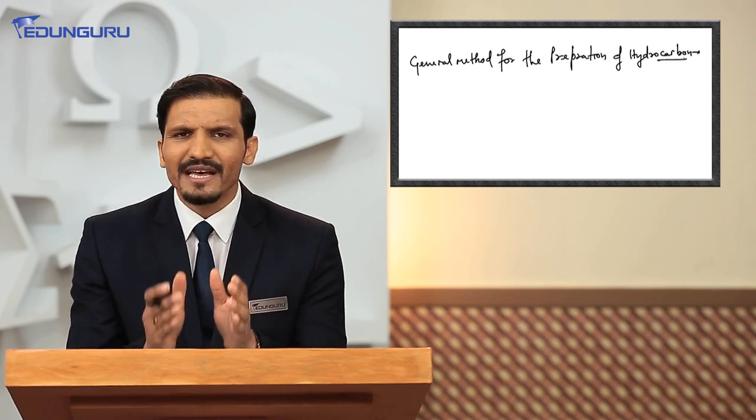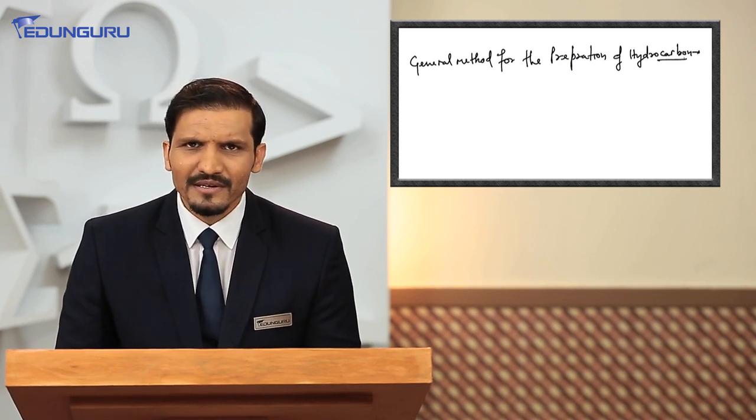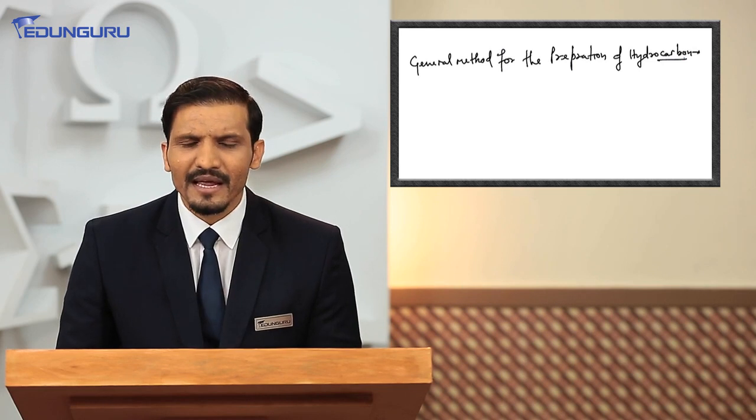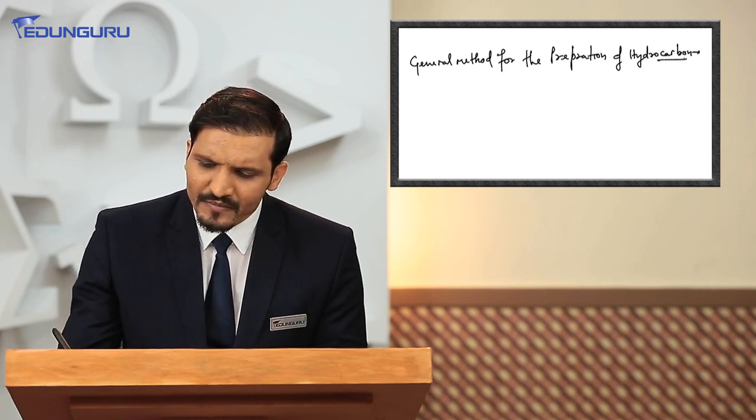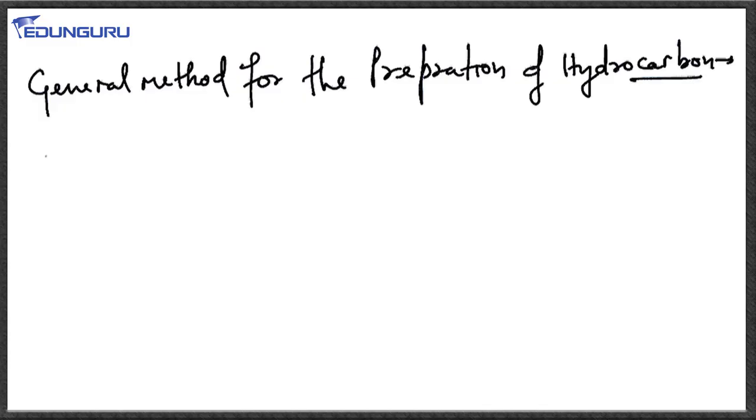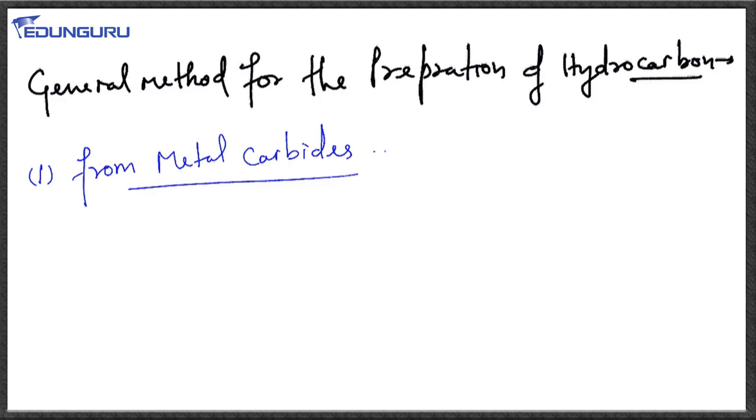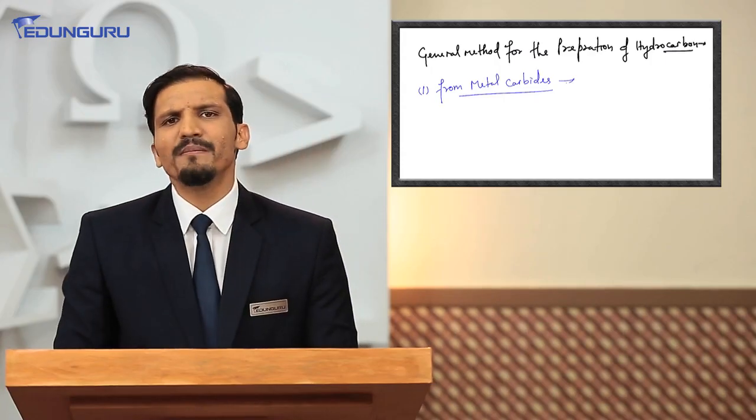These general methods are about the preparation of alkane, alkene and alkyne. One of the methods is from metal carbides.